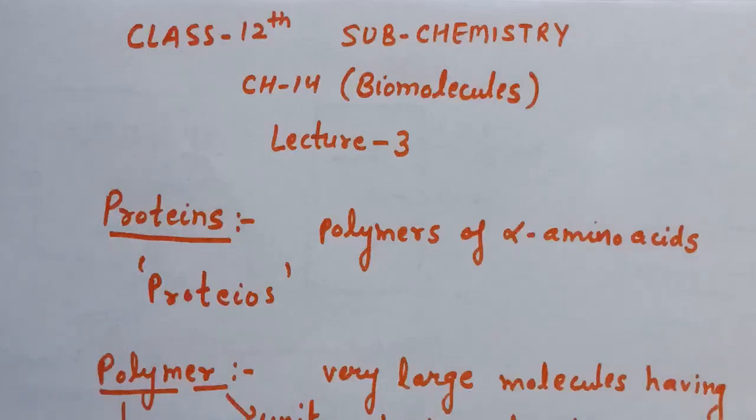Good morning everyone. This is class 12th, subject chemistry, chapter number 14, biomolecules, lecture number 3. In the previous lecture, we have discussed the cyclic structure for glucose and fructose.